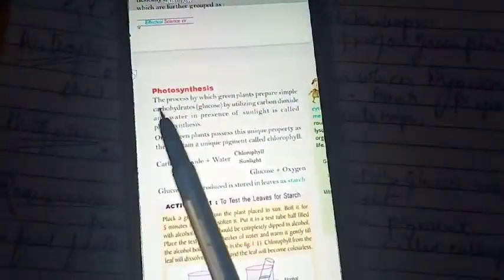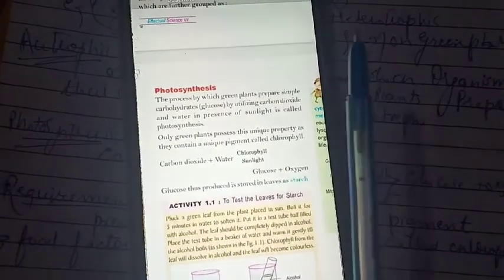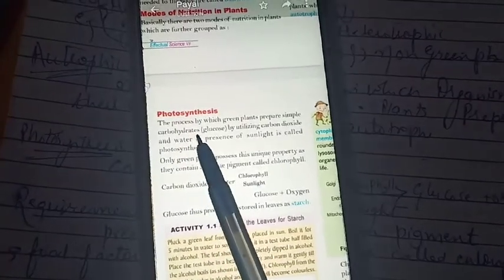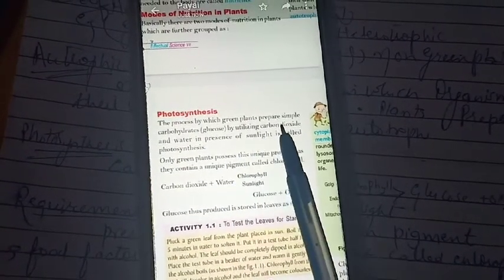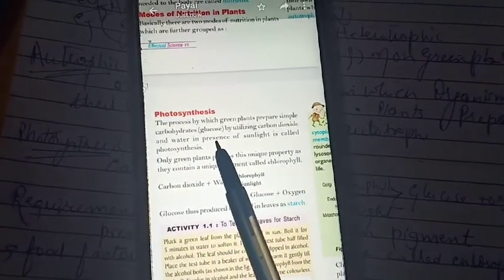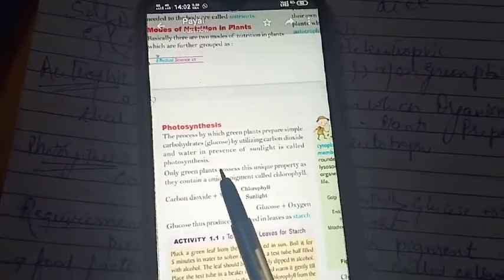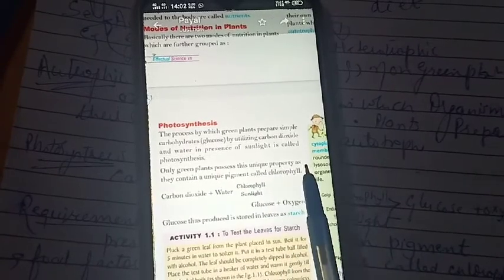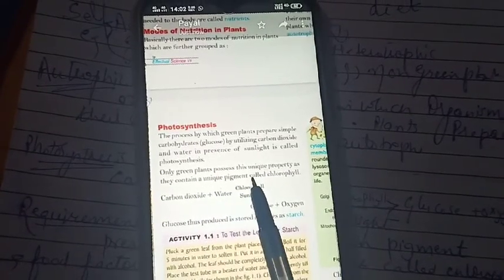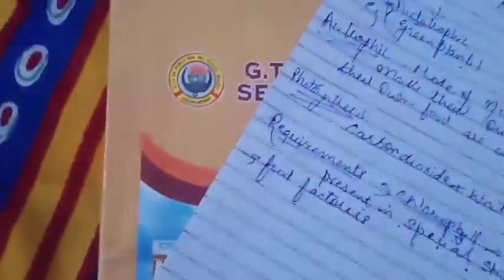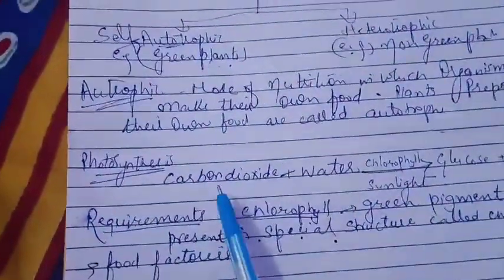See here, what is photosynthesis? The process by which green plants prepare simple carbohydrates by utilizing carbon dioxide and water in the presence of sunlight. Only green plants possess this unique property as they contain a unique pigment called chlorophyll. Photosynthesis is performed by only green plants.